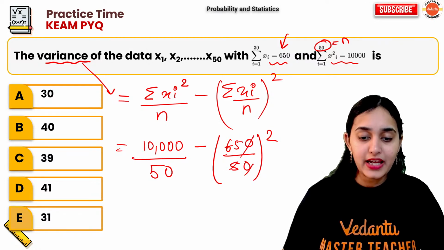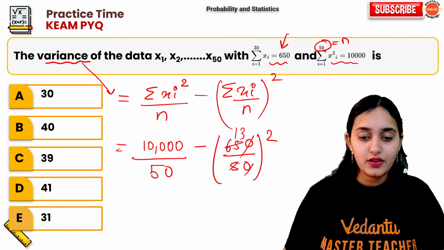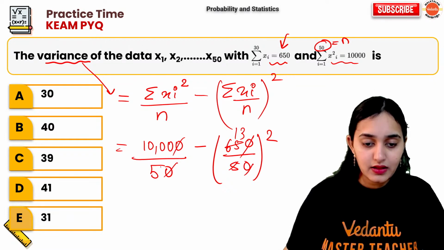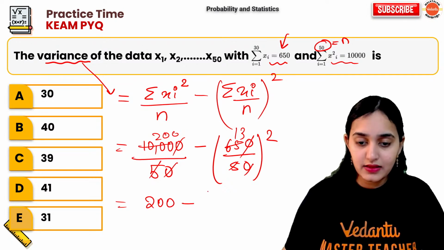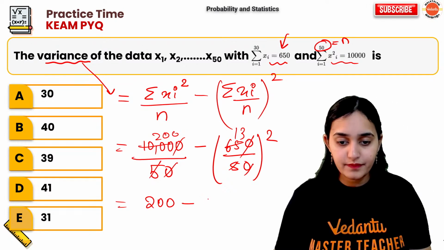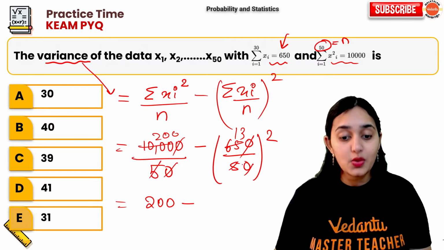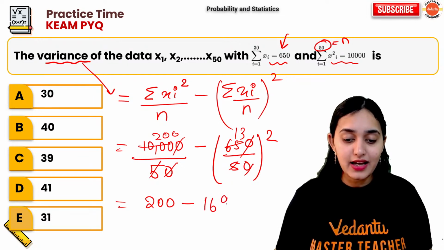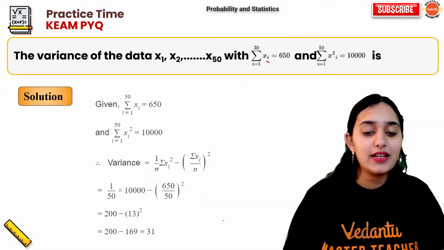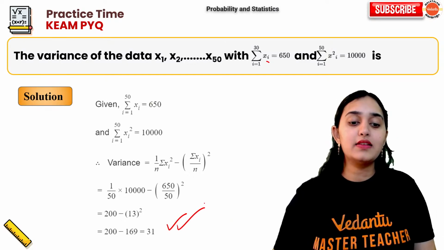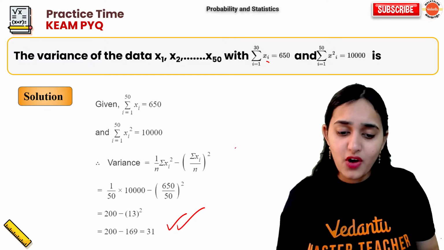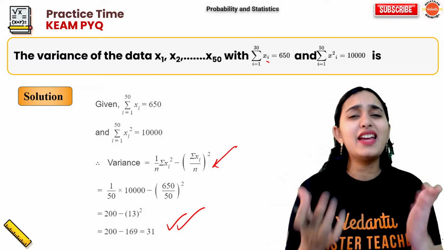So this is 5 13s, 5 2s are 10, 200. So we are getting 200 minus 13 square, 169. So 200 minus 169 is how much? 31. This is your answer. Just in the formula we are putting values, nothing else.